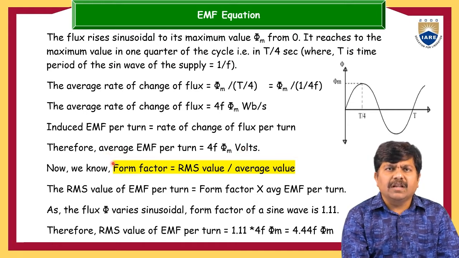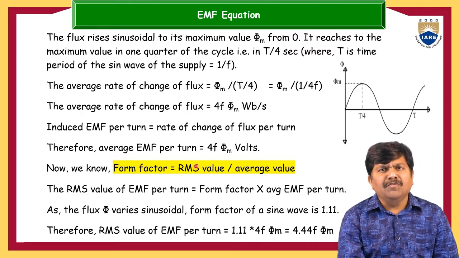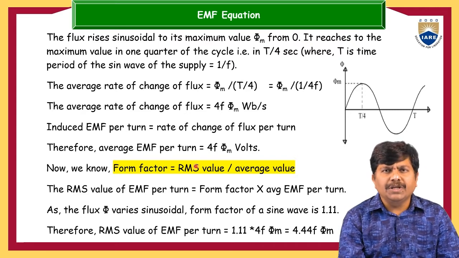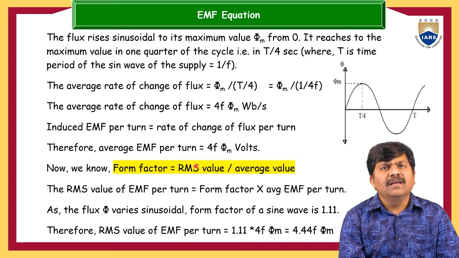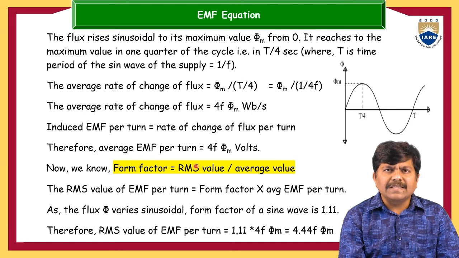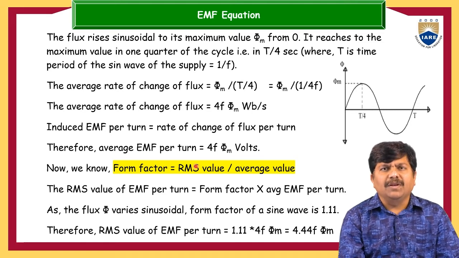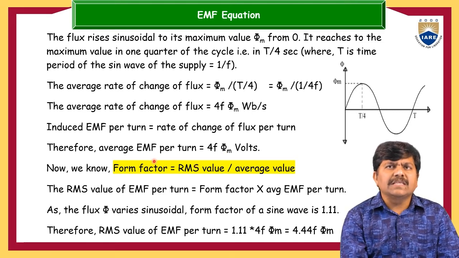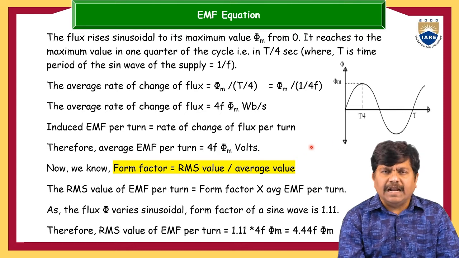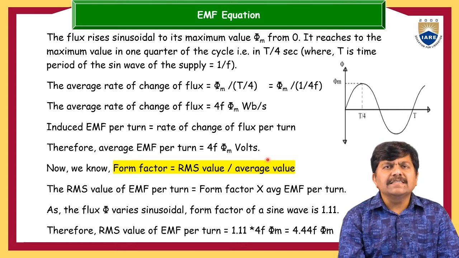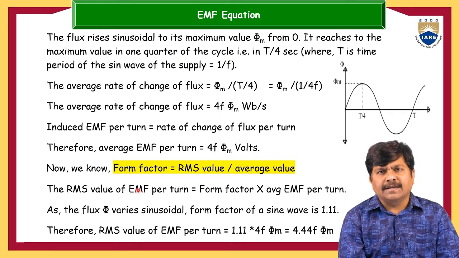The average value is not required, because even if you are connecting any voltmeter or ammeter to record the voltages in the primary or secondary, or the currents in the primary or secondary, meters generally indicate the RMS value. So that's why it is better to convert this average value to the RMS value. We know that these are alternating quantities, and for any alternating quantity we know some constant parameters like peak factor, form factor, etc.